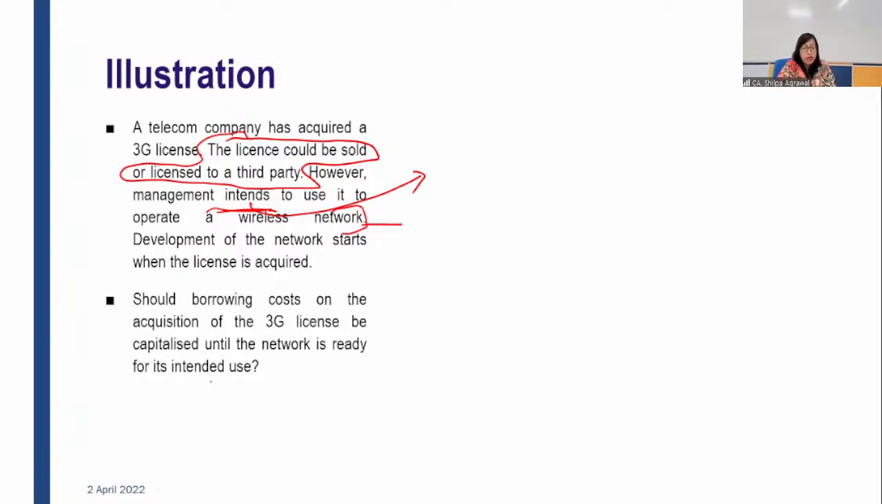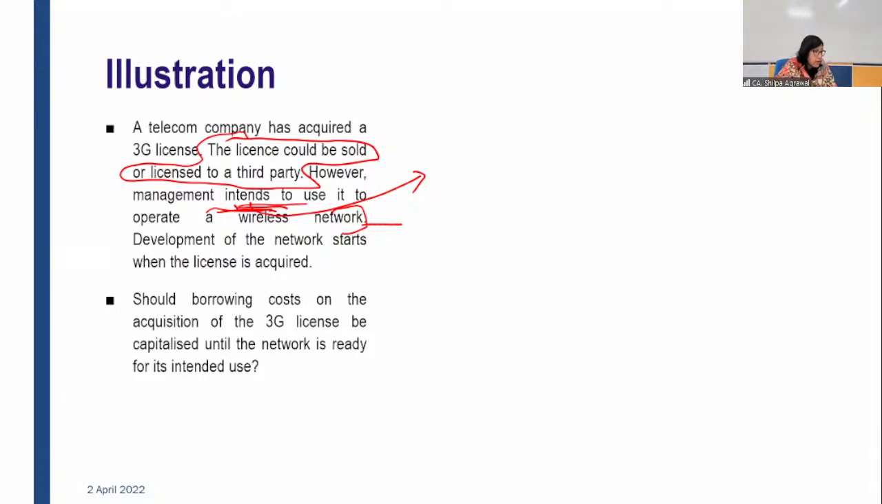So should borrowing cost on acquisition be there? Yes, because management's intention is not to immediately sell it. It is to operate a wireless network, and the development of that wireless network will take a substantial period of time. So the cost of that will be considered as borrowing cost and will be capitalized here. Okay.